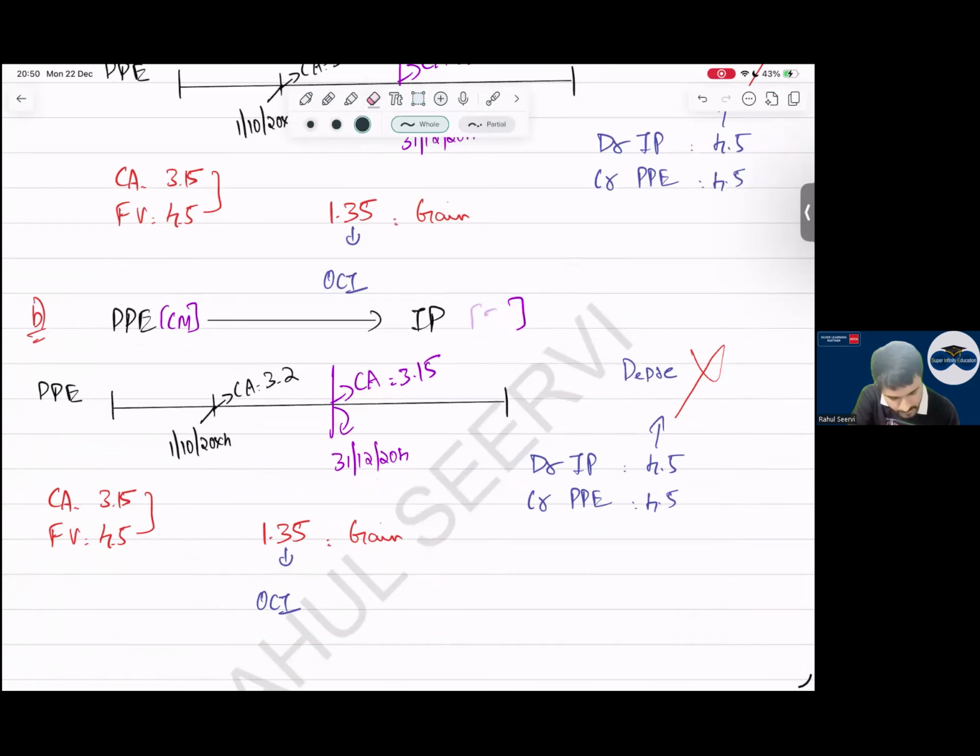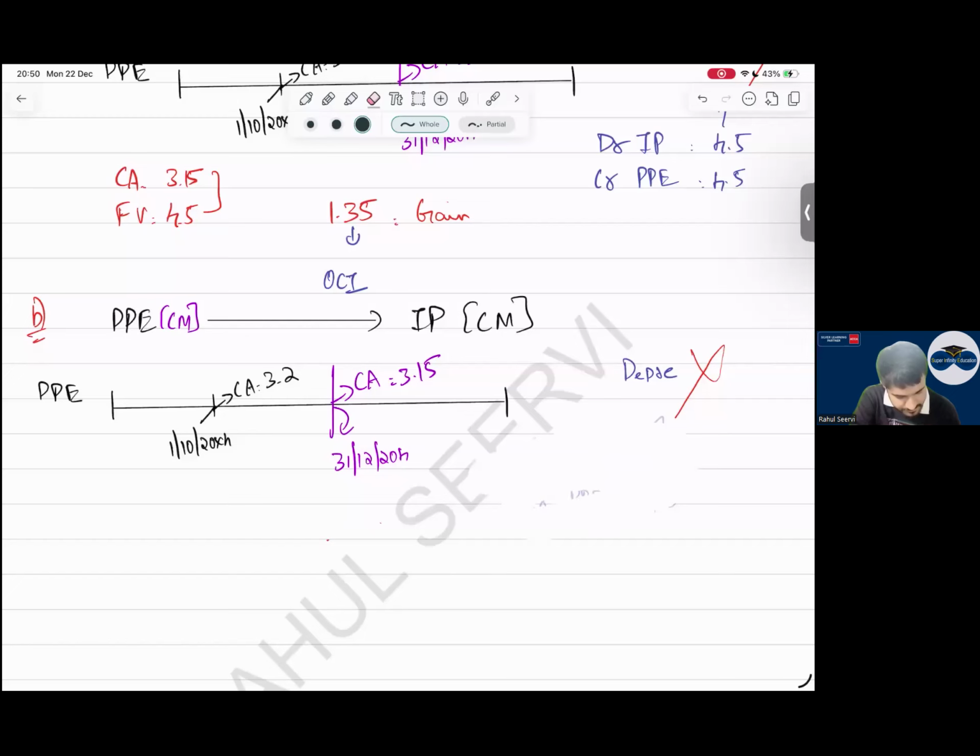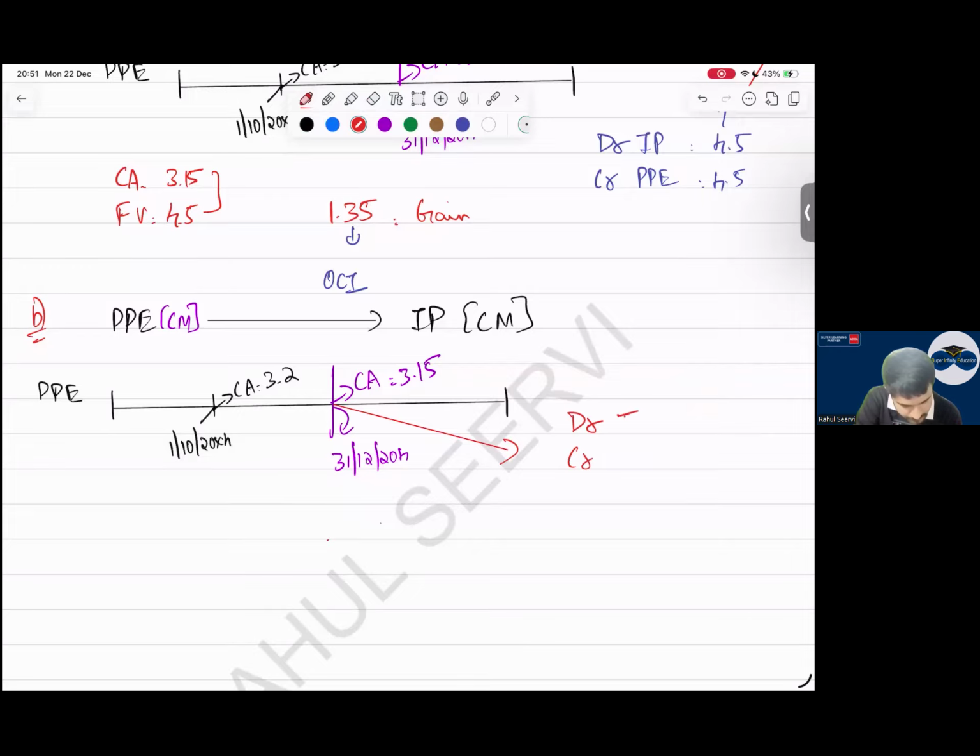If IP is following the cost model, can I say there will be any gain etc.? No drama, nothing, sir. Simple, what will I do? Whatever is the carrying amount, I will transfer to PP. IP to PP.